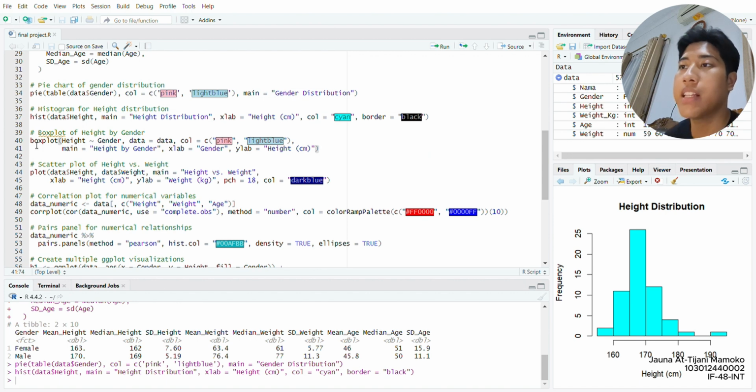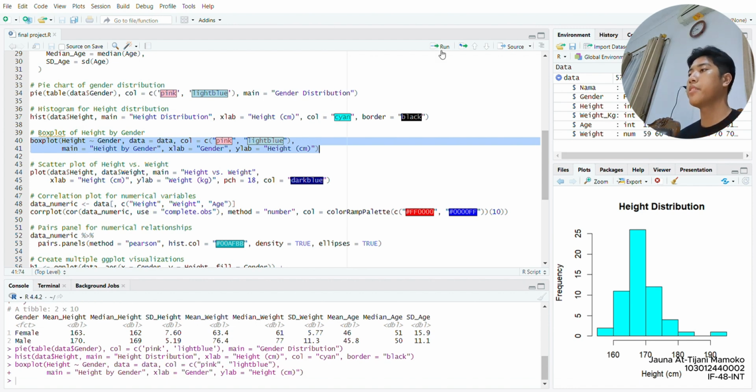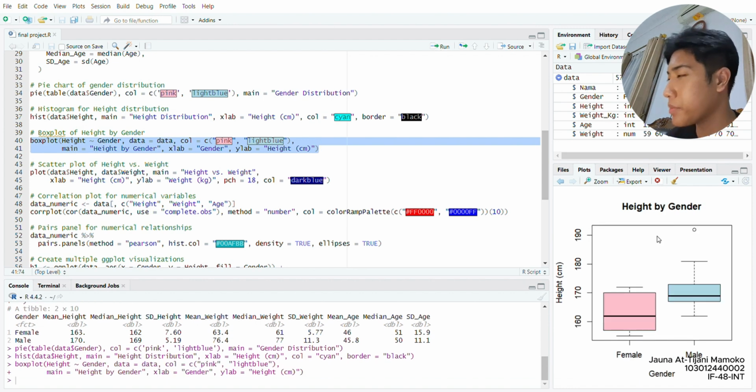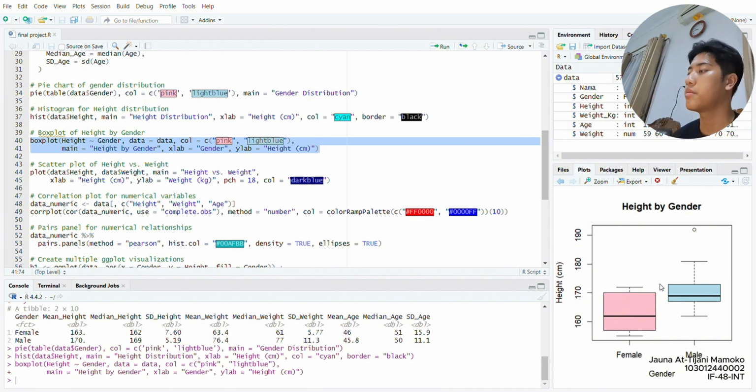And then I made a box plot of height by gender. Sorry. So here it is. As we can see right here, the line here is the median of height of the female, and right here is the median of male height.